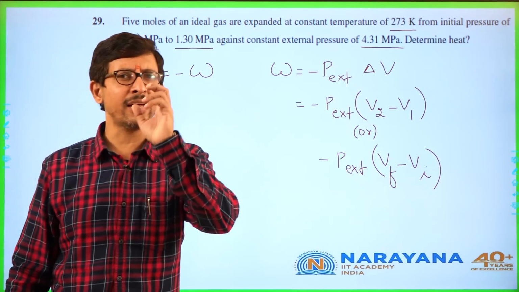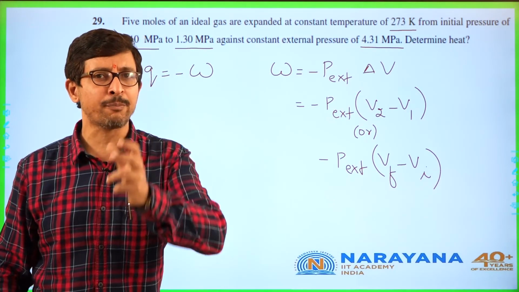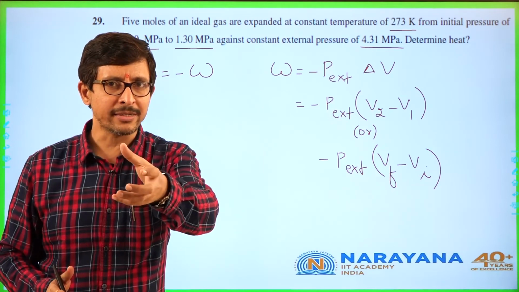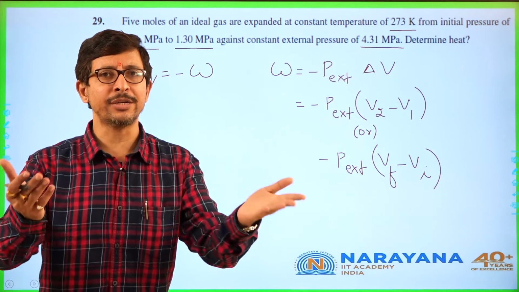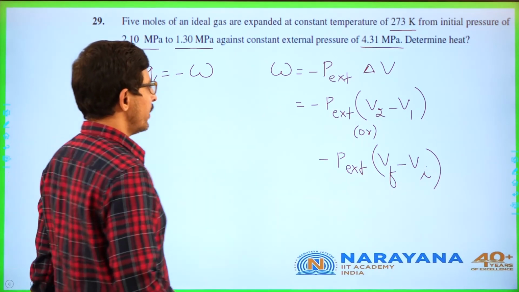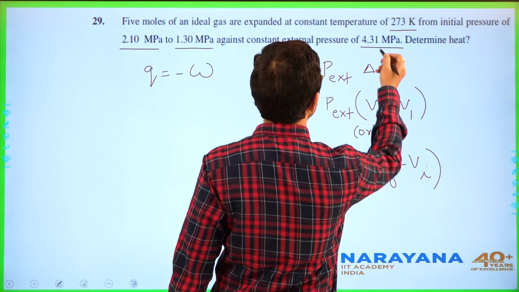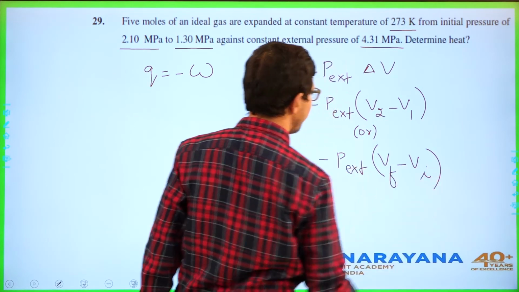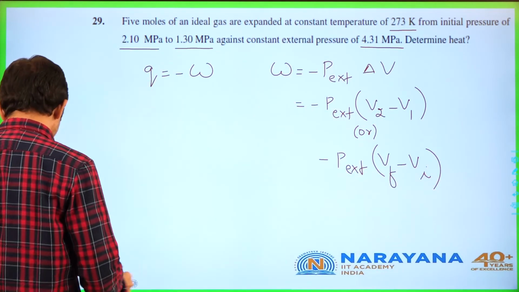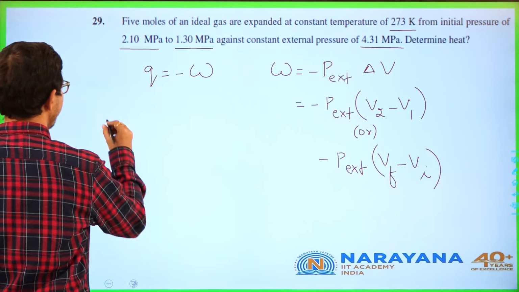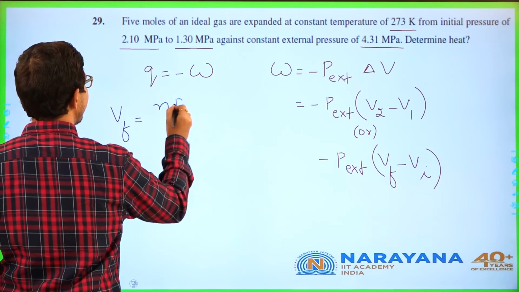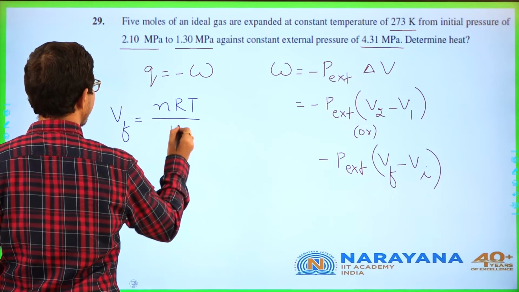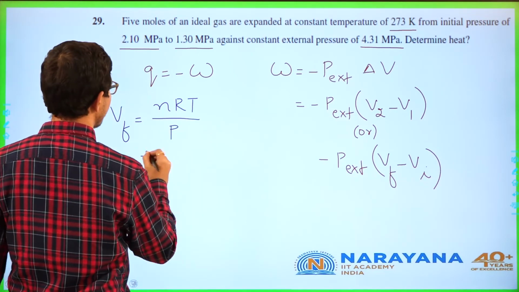Try to understand the strategy to attack a problem. So what is being asked? Put it. What is missing? Calculate it. You will get your answer. Now, in this, P external we know, and V final and V initial are required. How do you calculate V final and V initial? So, V final is equal to nRT by P. What is the number of moles? 5.